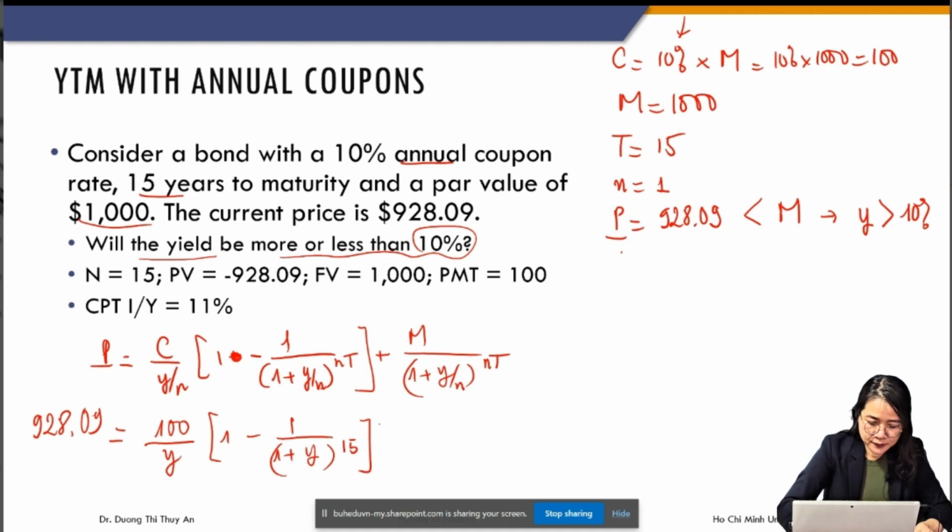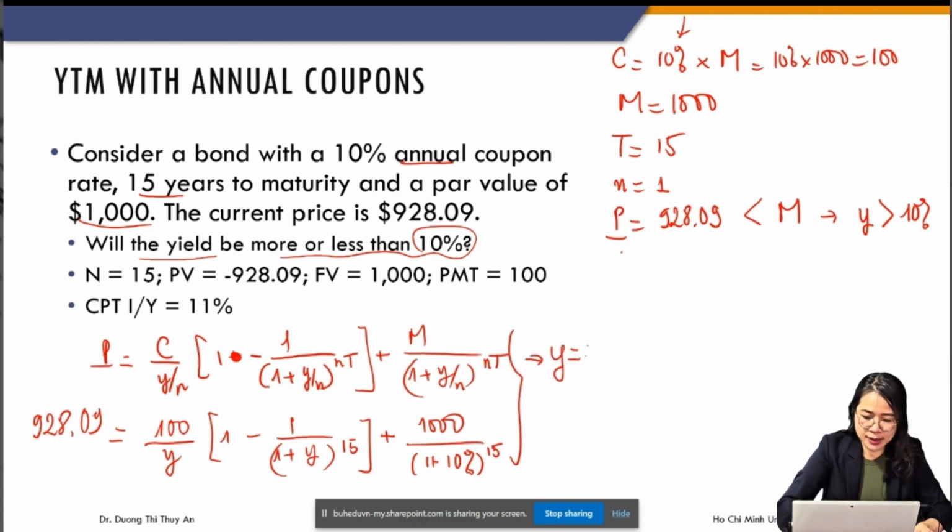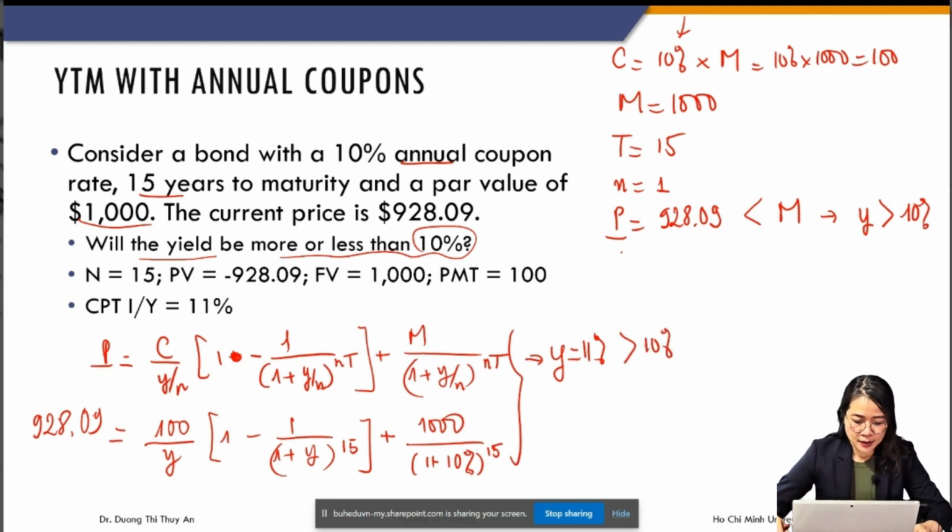Power 15 plus 1000, over 1 plus YTM 10% and power 15. Please solve the equation and you get the YTM is 11%. So it's greater than 10%. Okay, now we have another case.